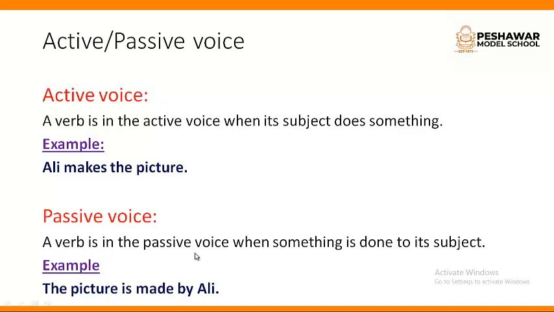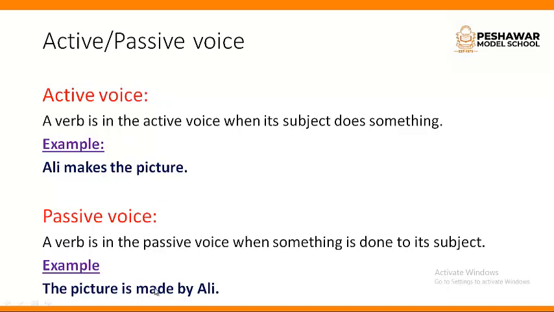In passive voice, it is the reverse of active voice. A verb is in the passive voice when something is done to its subject. In passive voice, we talk about the subject that something has been done to. For example, we will change the same sentence. The picture is made by Ali. Here you can see we have changed the position of subject and object, and also we have changed the form of verb. Makes becomes made.